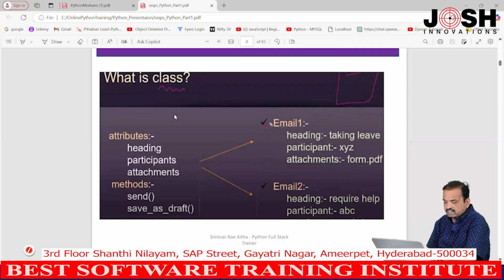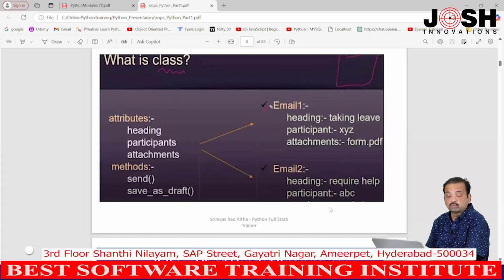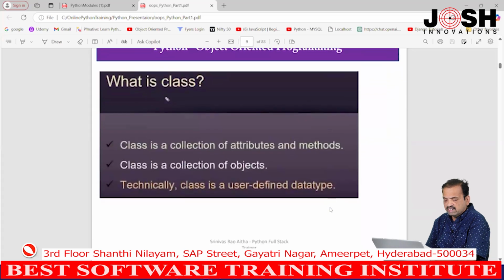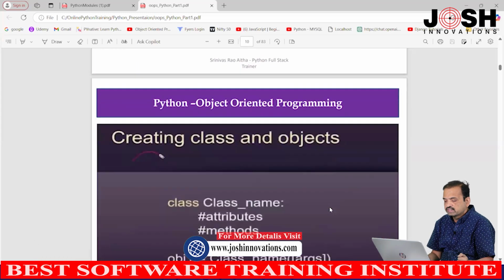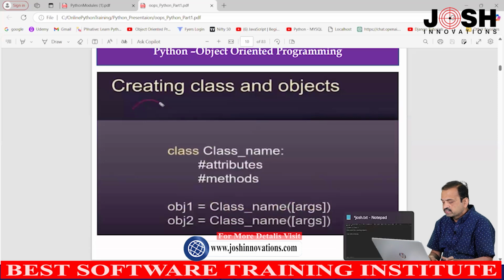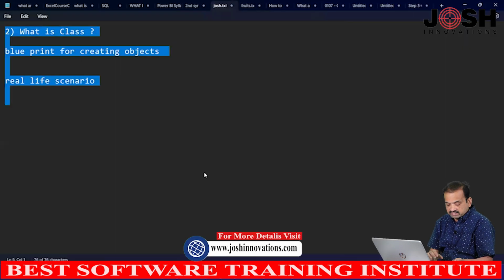So, here we created one class. Based on this class we created one email, one object. Email one heading is taking leave, participant is some XYZ, and attachments are form.pdf. These are the attributes. For email 2, the heading is required help and participant is ABC. So, these are the email 1 and email 2 objects. What is class? Class is collection of attributes and methods. Class is collection of objects, and technically a class is user defined data type. So, now next we have to discuss about the syntax of creating classes.